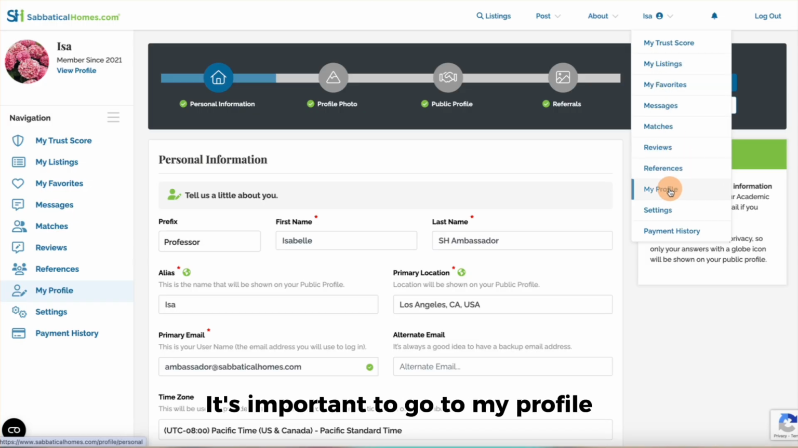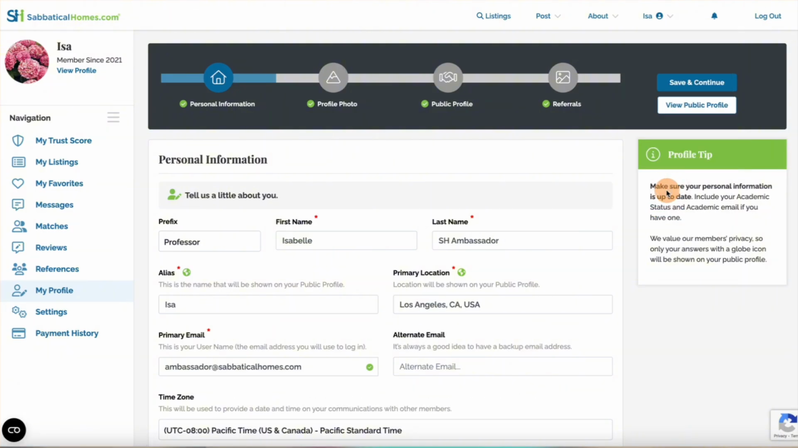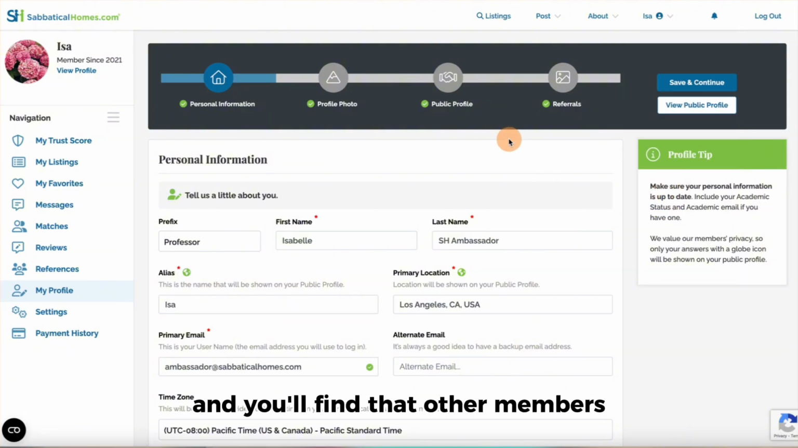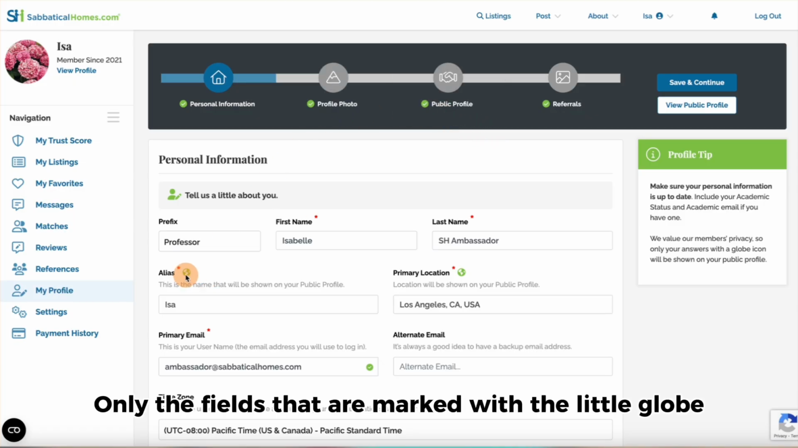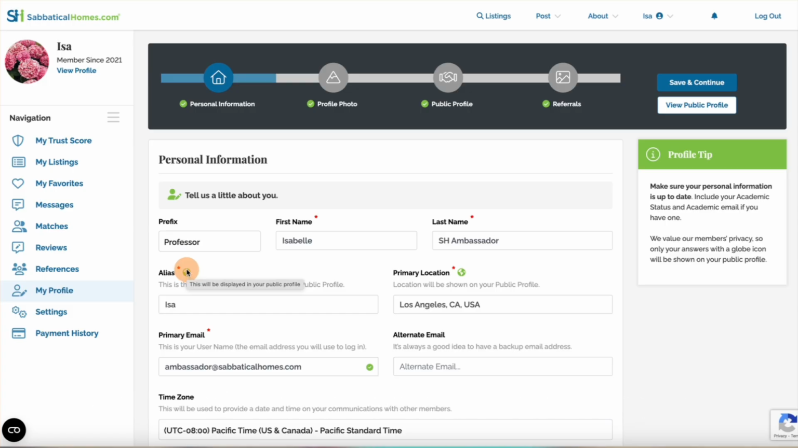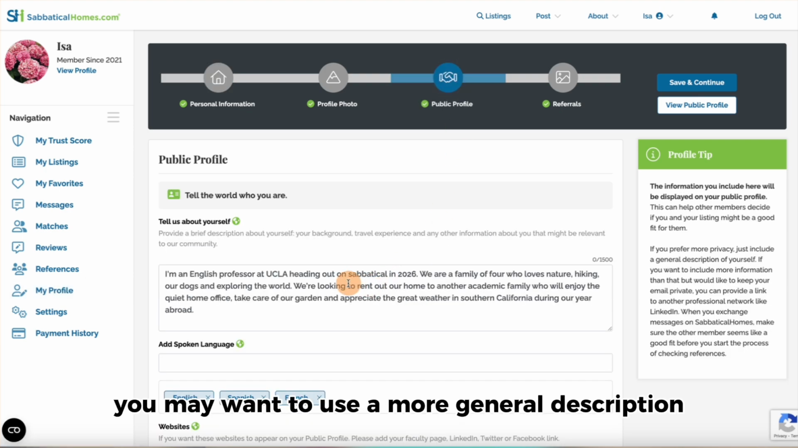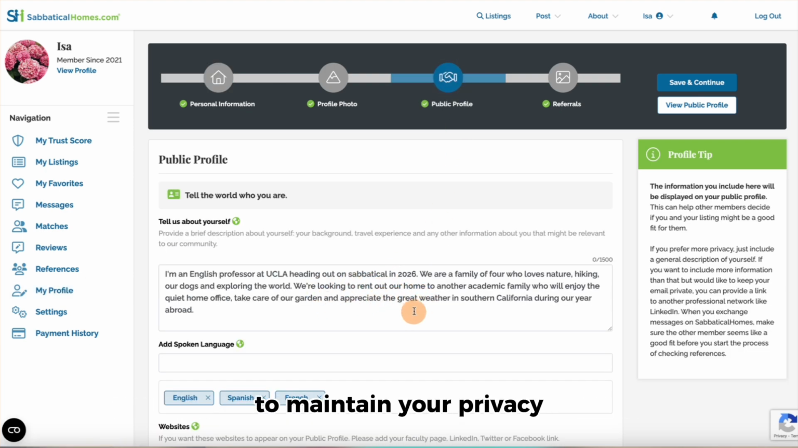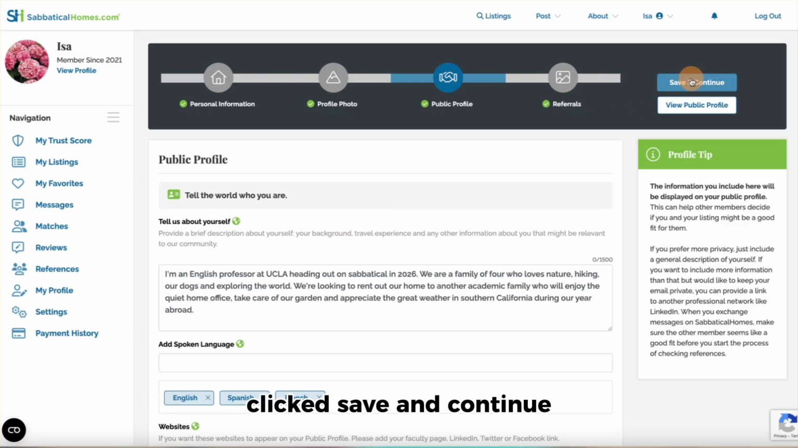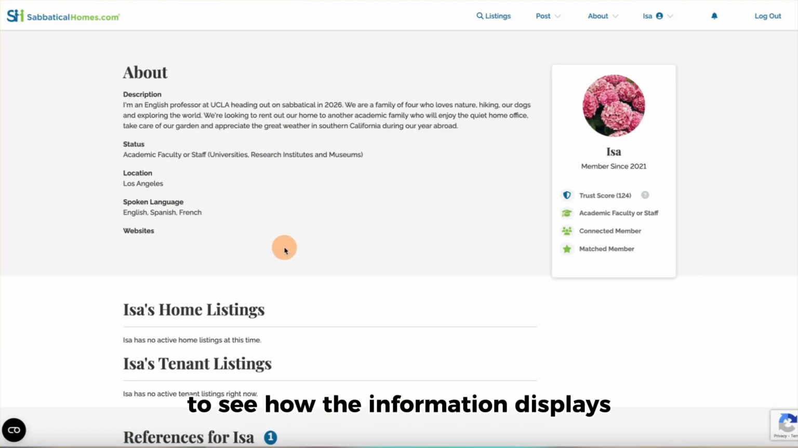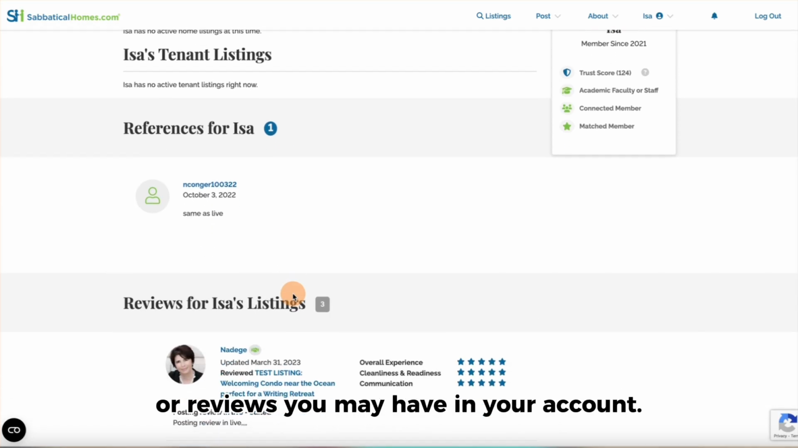It's important to go to My Profile and complete the steps here. You will earn trust points, and you'll find that other members are more likely to respond to your inquiries if you have done this. Only the fields that are marked with the little globe will display in your public profile. In the third tab, you may want to use a more general description to maintain your privacy. And once you've completed your public profile, click Save and Continue. You can view your profile to see how the information displays, as well as any references or reviews you may have in your account.